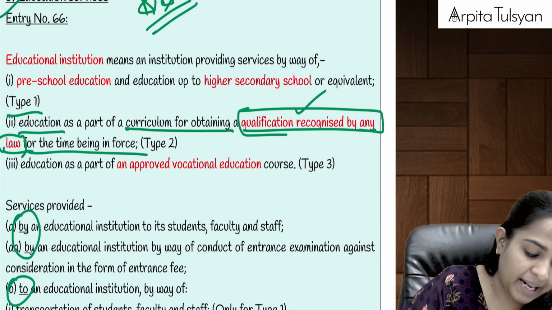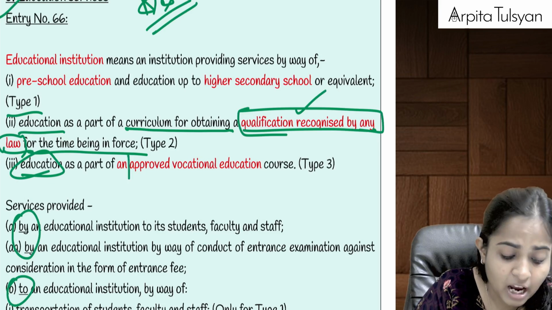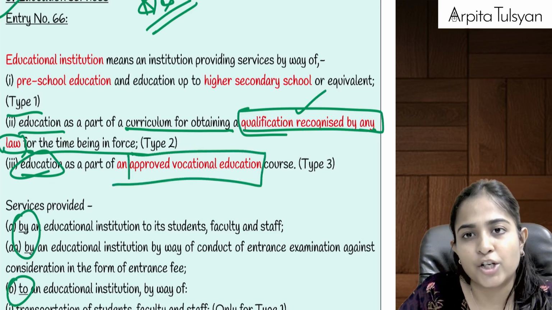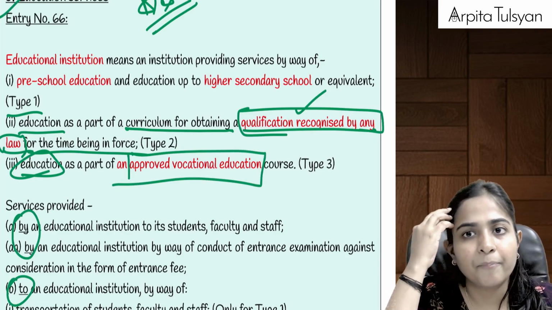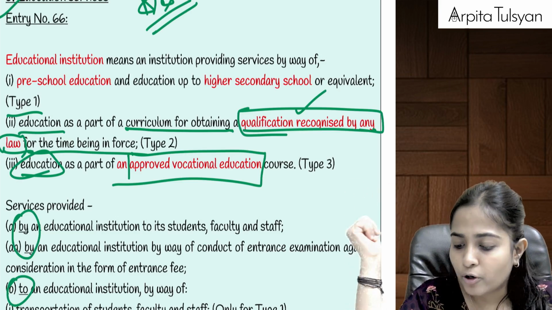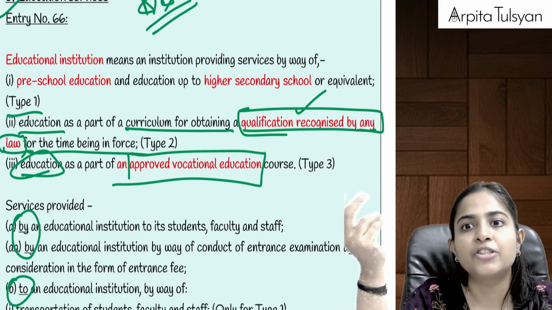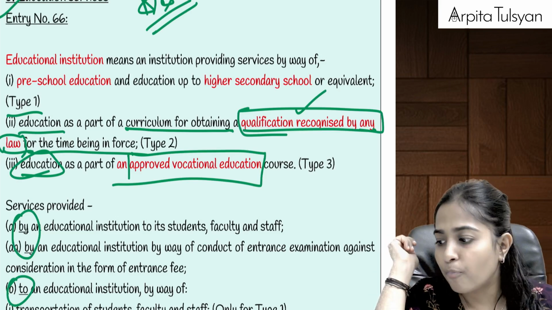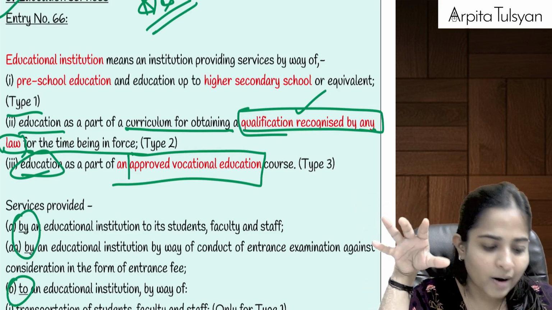And type 3 is any such educational institution which is providing education as a part of an approved vocational educational course, by which you get a skill. Generally these are certificate courses, etc., where they try to enhance your skill in, let's say, tailoring, that is stitching, repairing of mobile phones, or any such courses which require some skill.